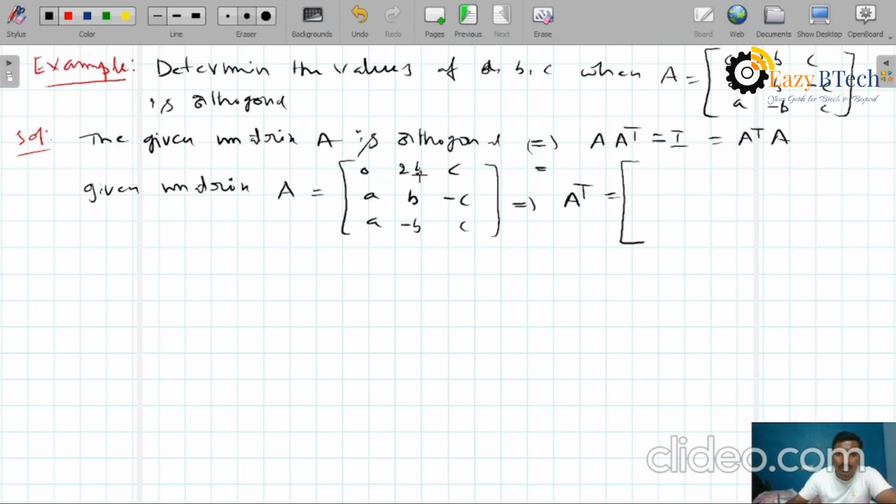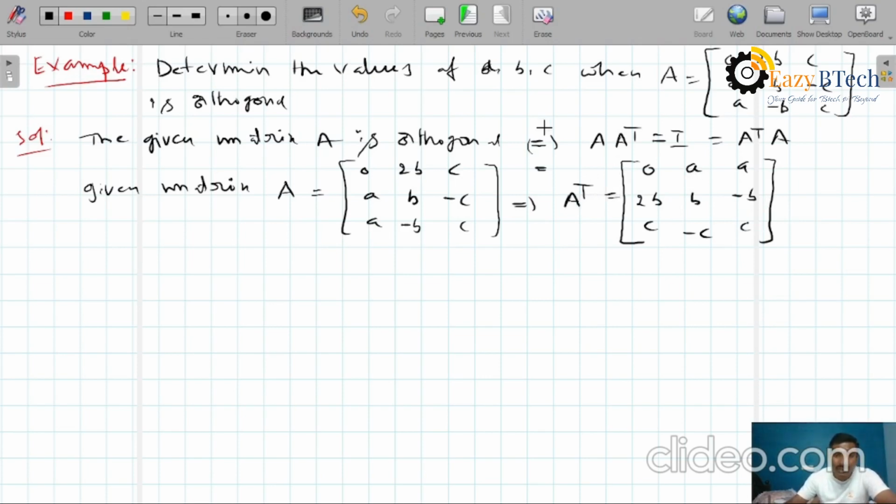The first row 0, 2b, c becomes the first column 0, 2b, c. The second row a, b, minus c becomes the second column a, b, minus c. The third row a, minus b, c becomes the third column a, minus b, c. Here the rows are converted into corresponding columns, and then it is called A transpose.